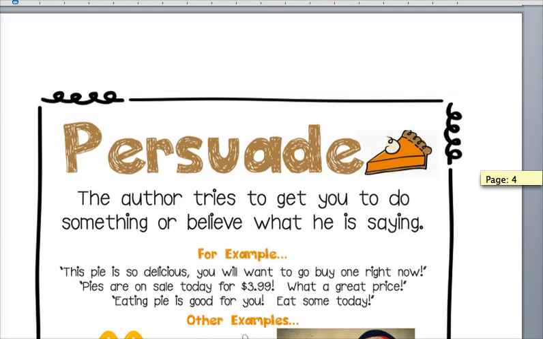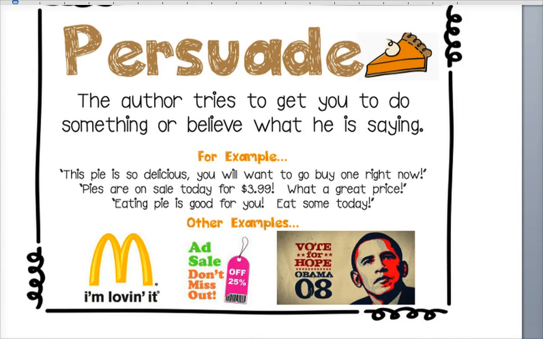And then the last one is to persuade. The author tries to get you to do something or to believe what they are saying. The pie is so delicious you will want to buy one right now. Pies are on sale for $3.99. What a great price. Eating pie is good for you. Eat some today. Now looking at this here, in persuading they include opinions, but they will include facts to back it up. For instance, in this one you can see in front of you, they have said pies are on sale today for $3.99.